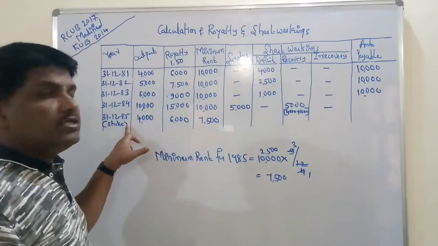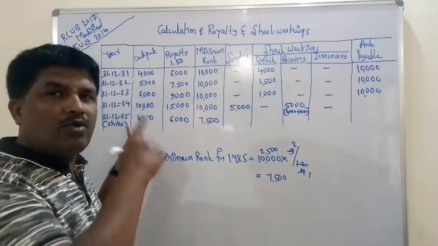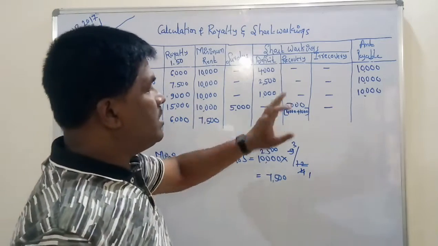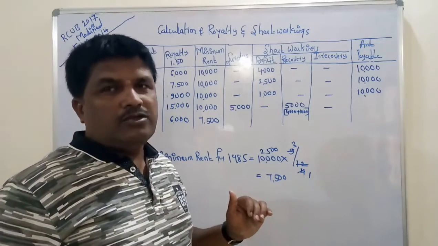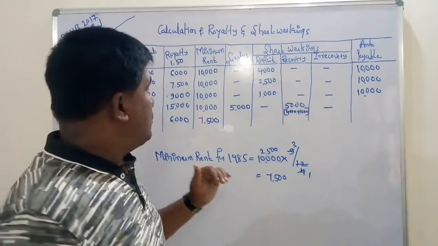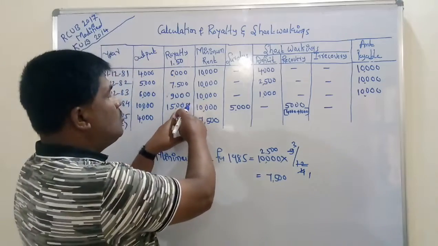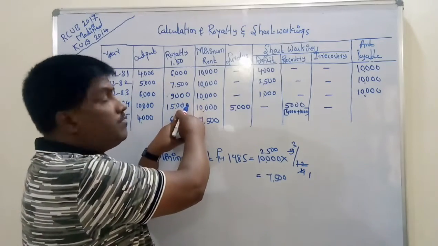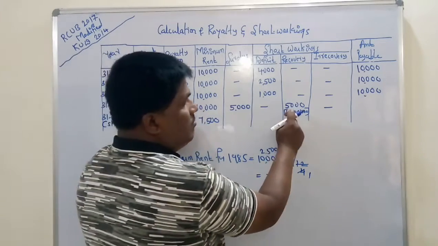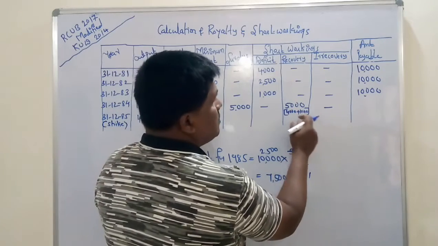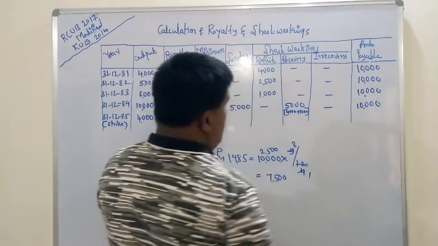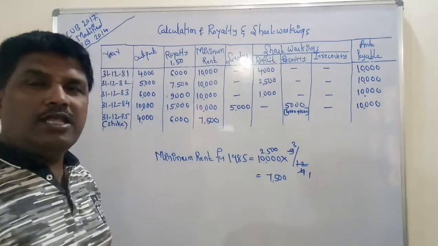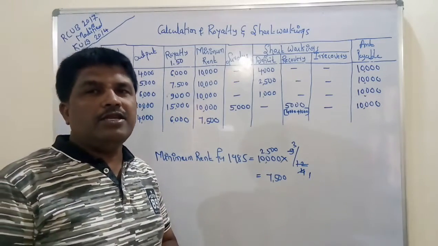So 1985 is the last year. We see what happens there. So then there will not be any irrecovery. So then how much amount is payable? In order to find out the amount payable from the actual royalty, how much? 15,000 is there. Out of 15,000, how much amount we have recovered? 5,000. So then 15,000 minus 5,000, it comes 10,000. So then we go through the year 1985.